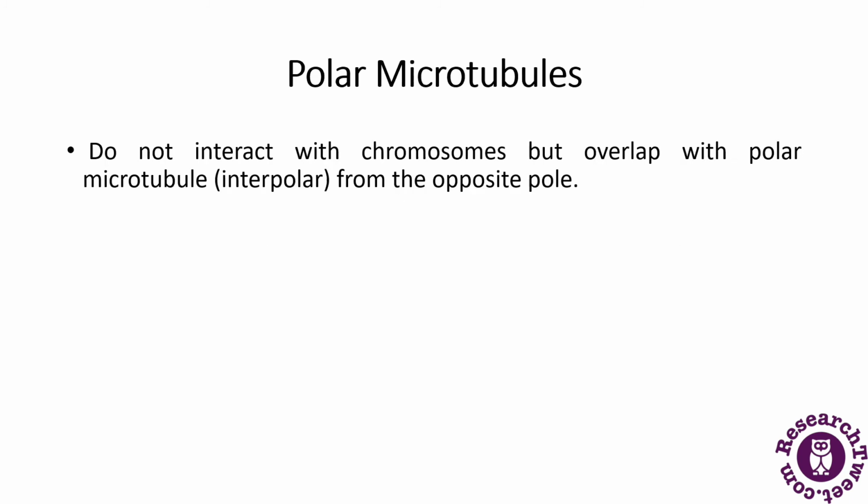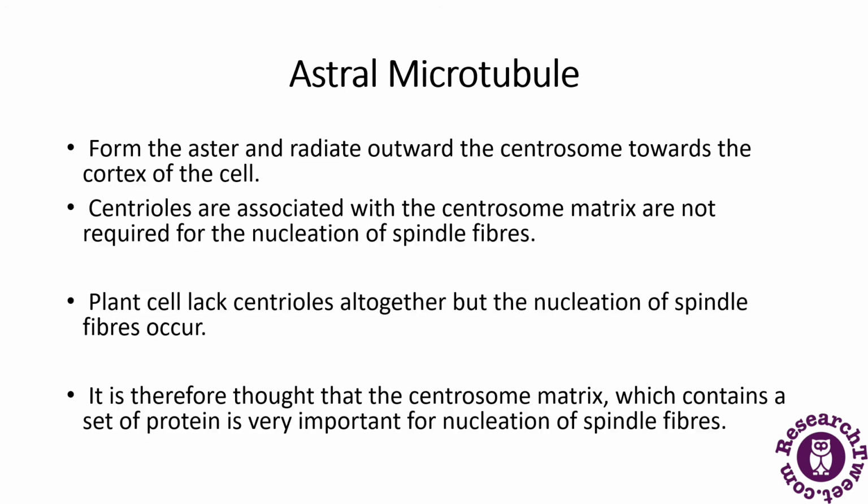The next comes the polar microtubule. They do not interact with chromosomes, but they overlap with the polar microtubules from the opposite poles. Last is the astral microtubule. They form the aster and radiate outwards from the centrosome towards the cortex of the cell. The centrioles, which are associated with the centrosome matrix, are not required for the nucleation of the spindle fibers.